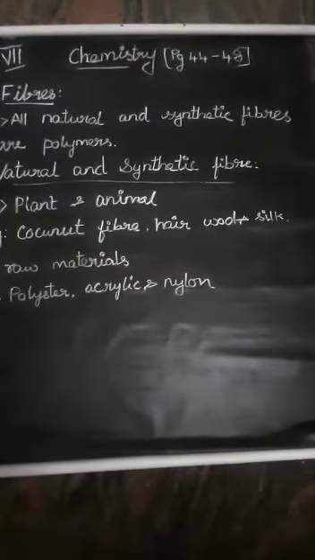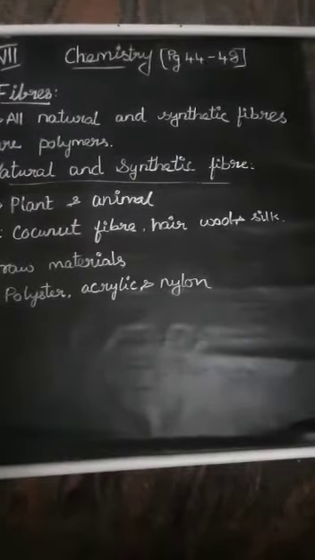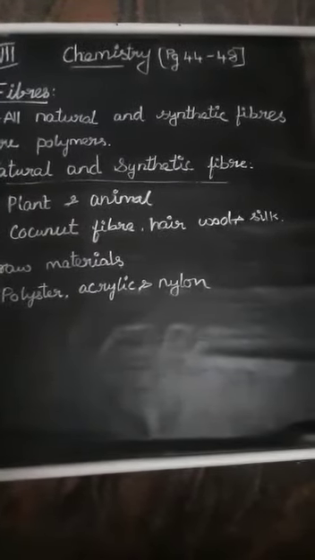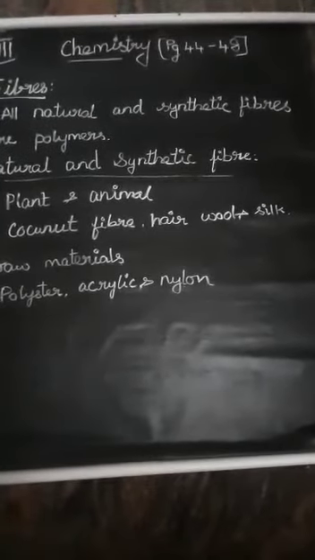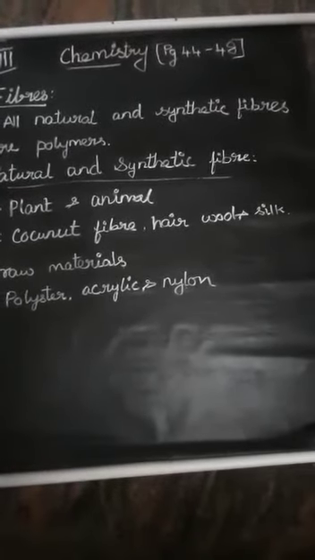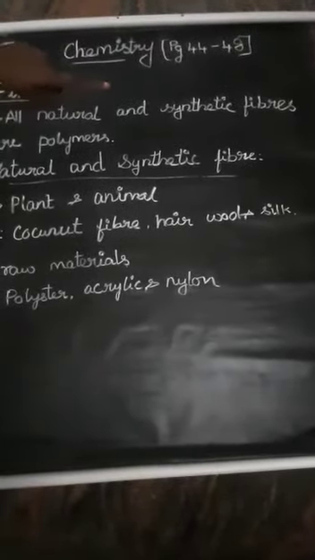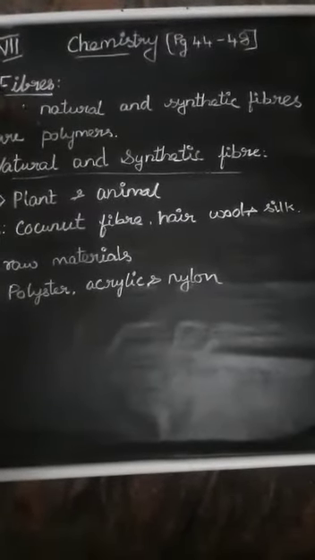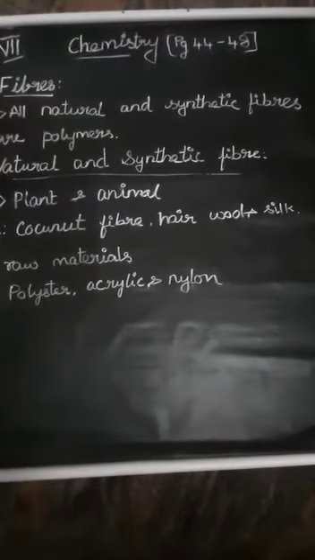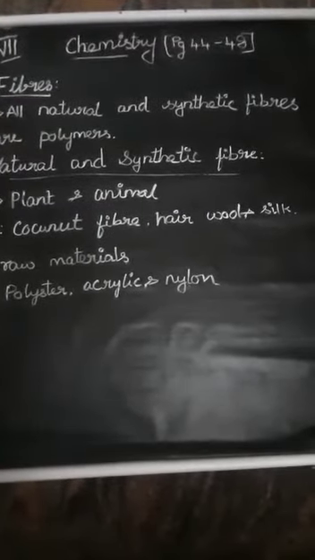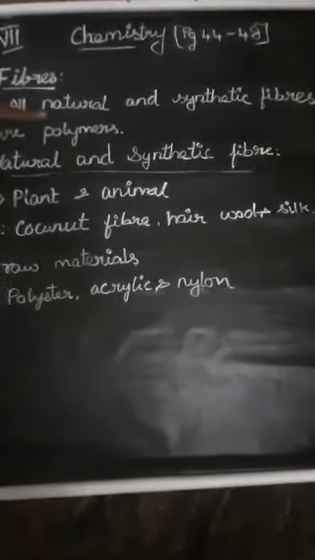Once upon a time, people used only natural fibers, that is cotton and wool. But nowadays we are using a lot of synthetic fibers. All the natural and synthetic fibers are called polymers. Next we can see the natural and the synthetic fiber.